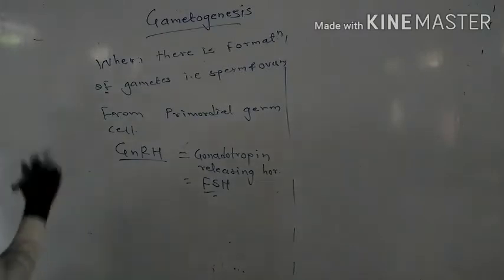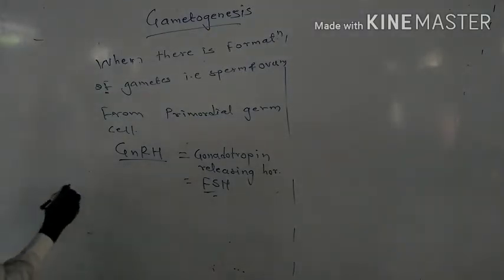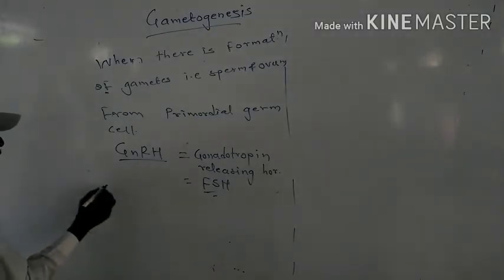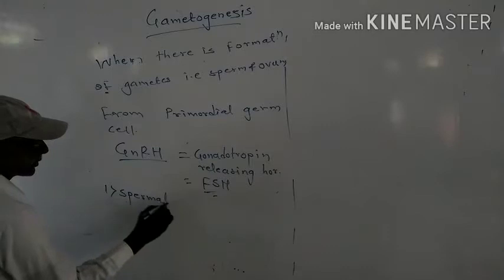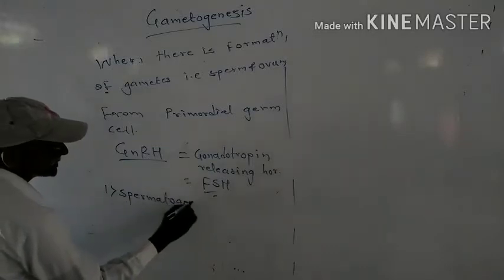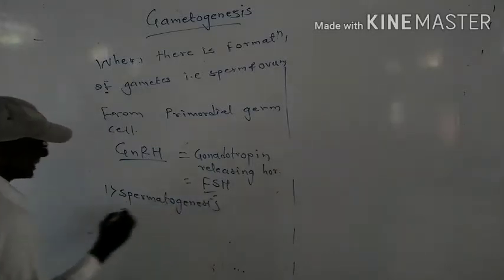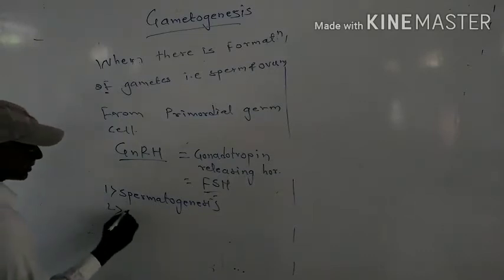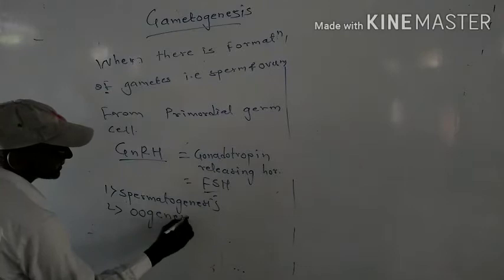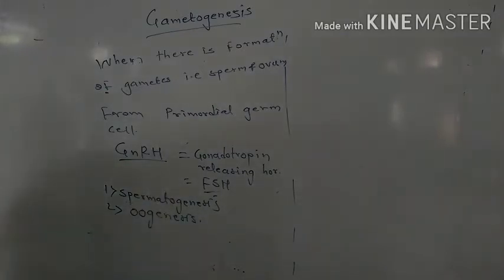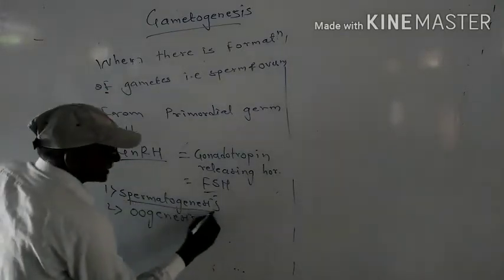In gametogenesis, there are two major processes. First, spermatogenesis, and second, oogenesis.